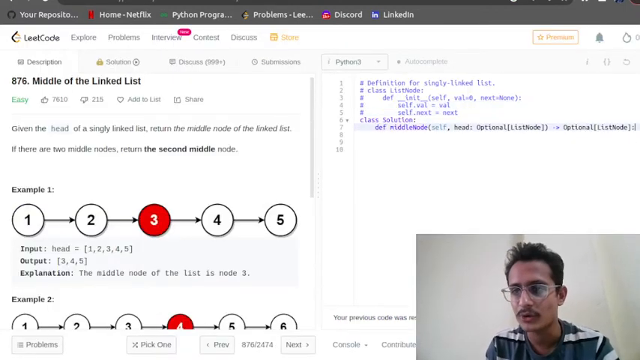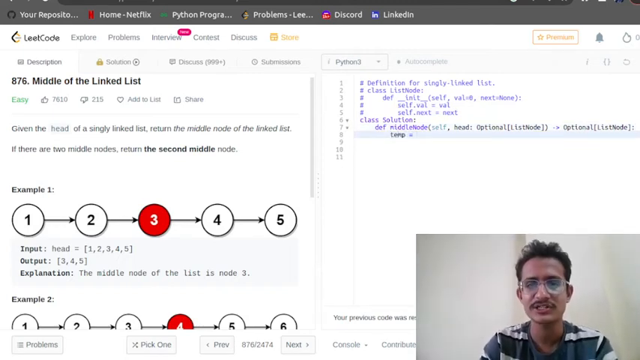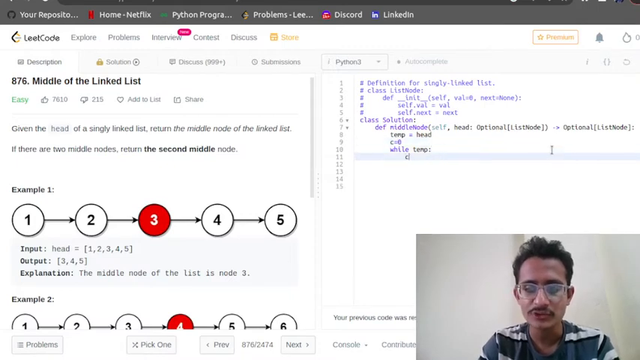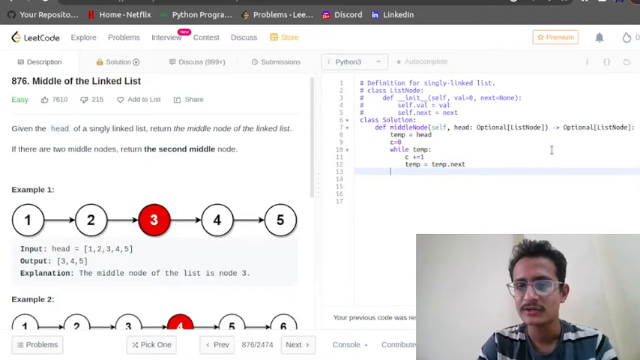I hope the question is clear to you and the approach is also clear. First of all, we will write a temporary variable equal to head, and we are going to run a while loop till we have elements in temp. To count, we start with 0. Initially C plus equals 1, then temp will be equal to temp dot next. Perfect, this is done. It means it has traversed the entire list. Now I will apply the condition of the midpoint.